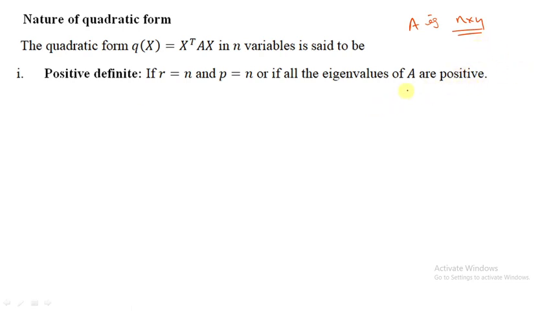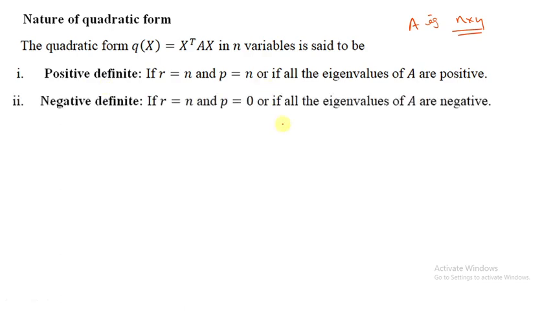For this quadratic form, the rank must be n, and the index, meaning the number of positive terms in the canonical form, must be n. If R is n and P is n, it is positive definite. Or if all the eigenvalues of A are positive, the matrix is positive definite.